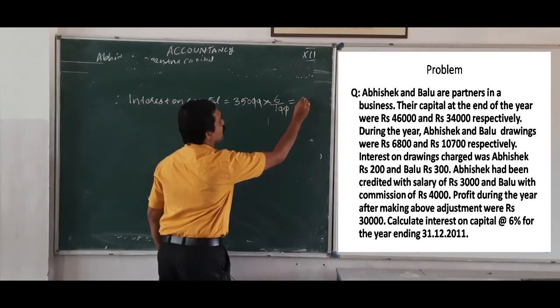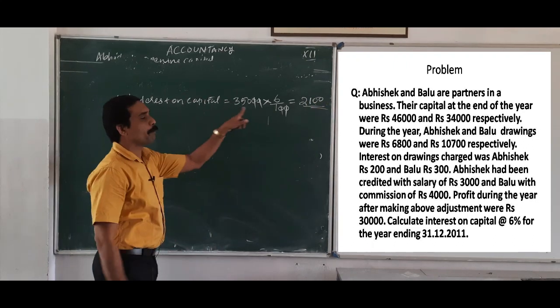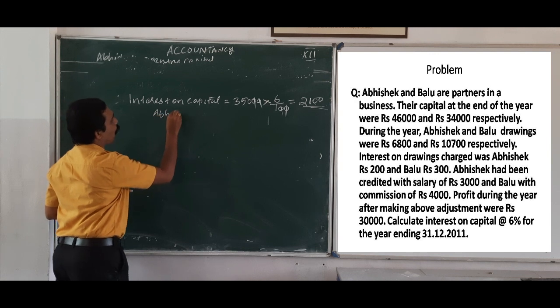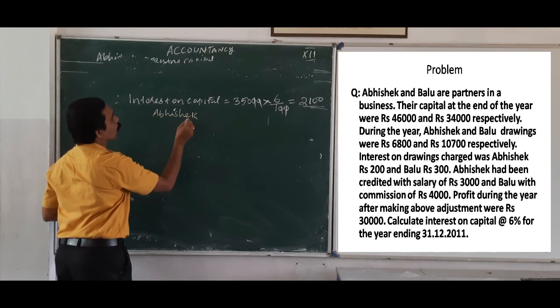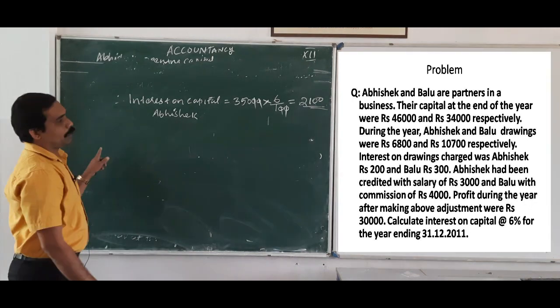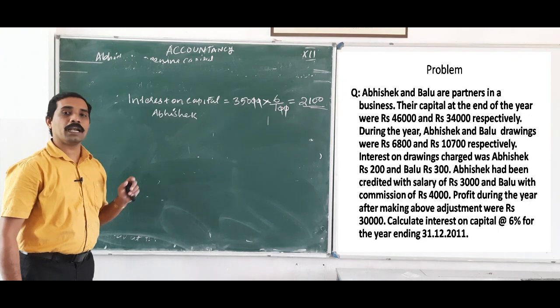What is the answer? That is 2,100. So that is the interest on capital of Abhishek, 2,100. I hope all are clear.